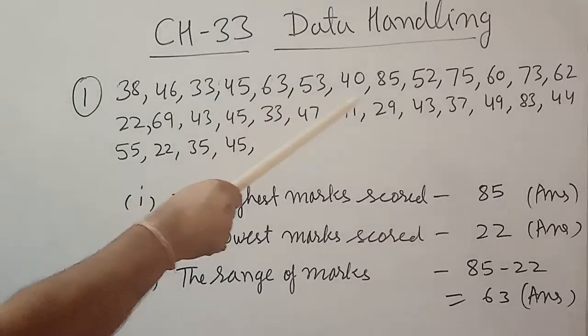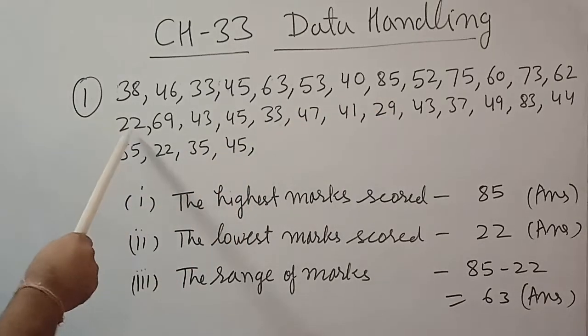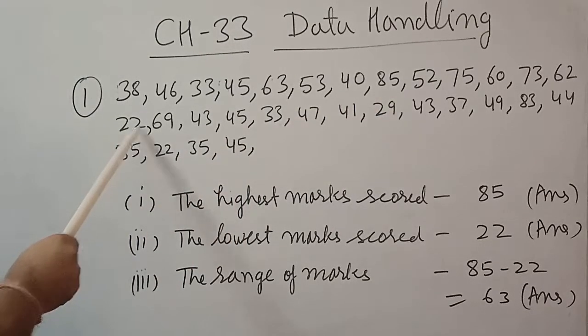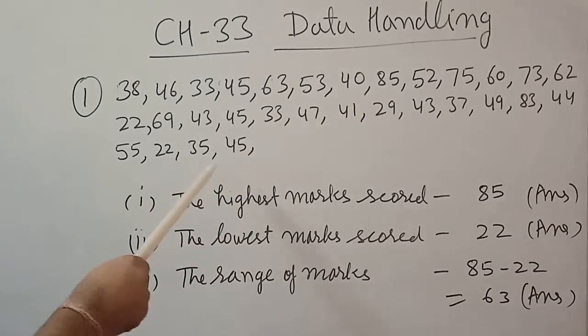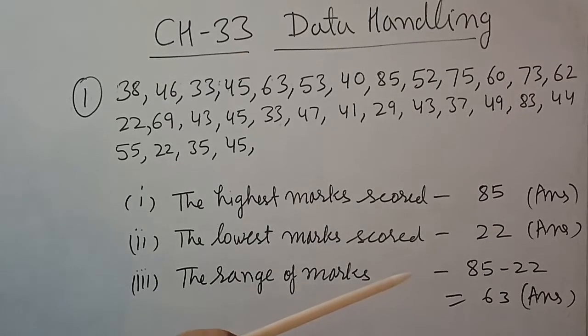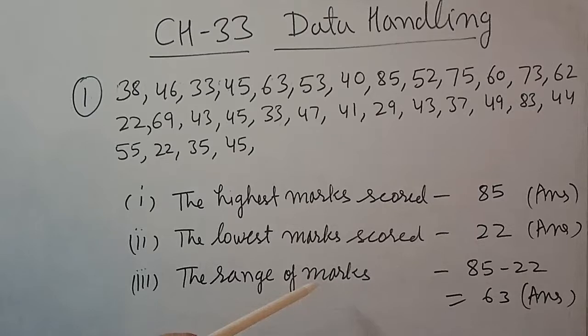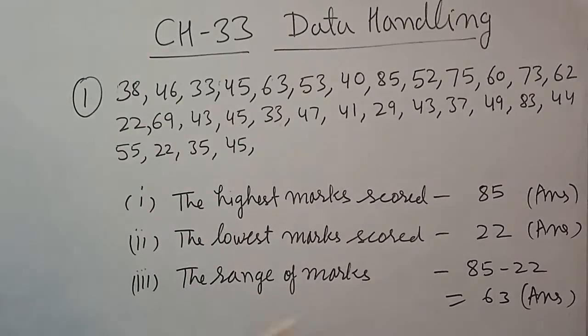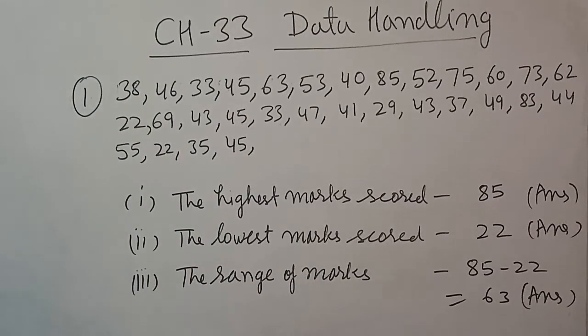Now see which is the lowest. When you see this one, here is 22. No one got less than 22 marks. So the lowest mark scored is 22. Now the range of marks will be the highest marks minus the lowest marks, the difference between them, that is 85 minus 22, which is 63. So that is the range of marks. In that manner you will do sum number 1 of exercise 33A.